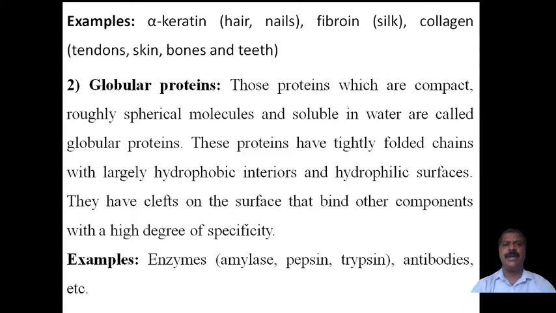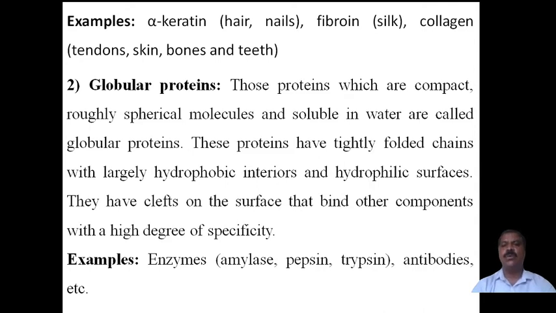And fibroin is present in silk, because silk is white in color and is again a long thread-like structure, and therefore we say it is fibroin. Again, collagen is present in tendons, skin, bones, and teeth. These are all present in the form of collagen, and belong to the fibrous proteins. Now coming to the second classification of proteins based on shape.